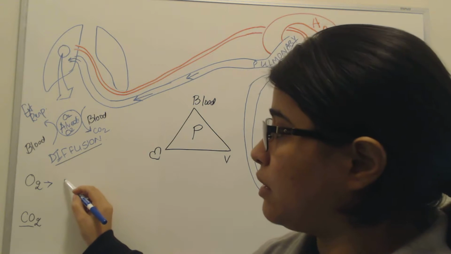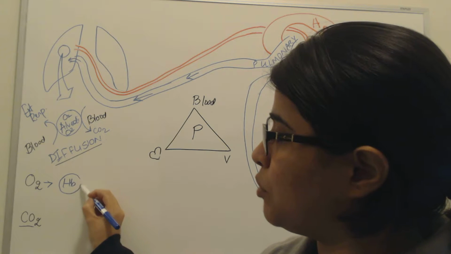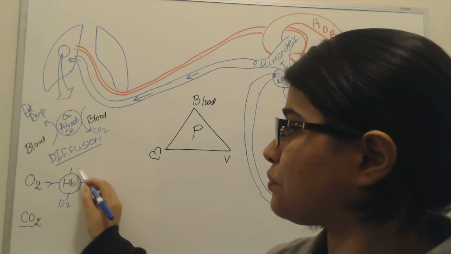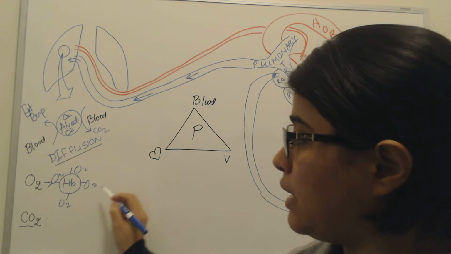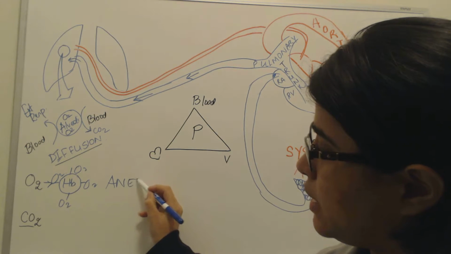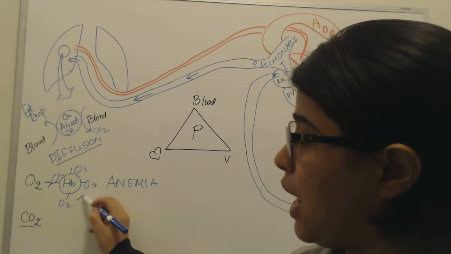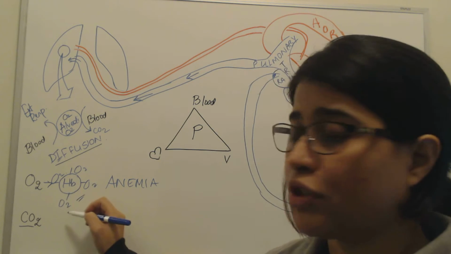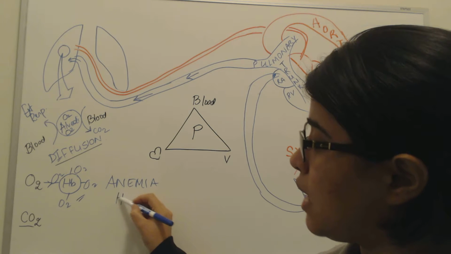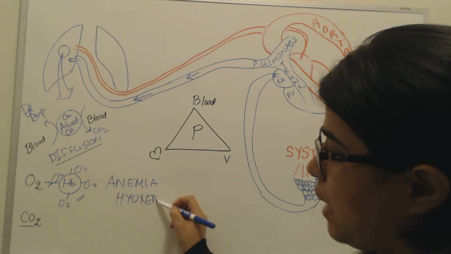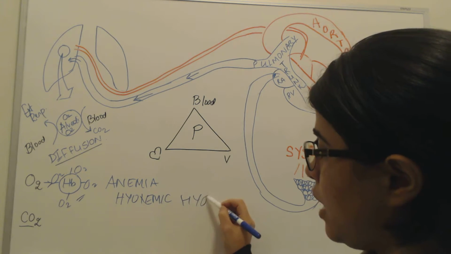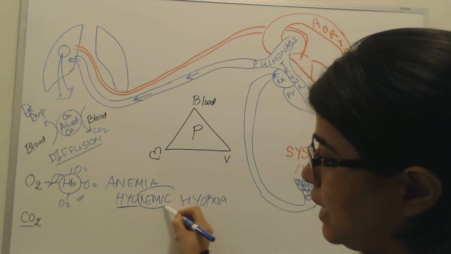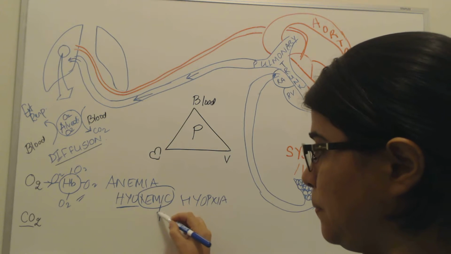Oxygen, which travels in the blood, travels attached to hemoglobin. One molecule can attach to 4 molecules of oxygen. In a state of anemia, there is a deficiency or decrease of hemoglobin. Because of the deficiency of hemoglobin, there arises hypoxia. Let's break this down. It's hypoxia due to less blood, due to less heme, which is basically iron.